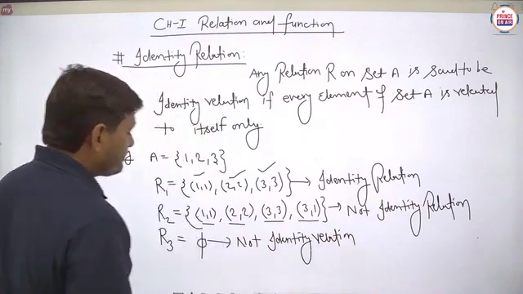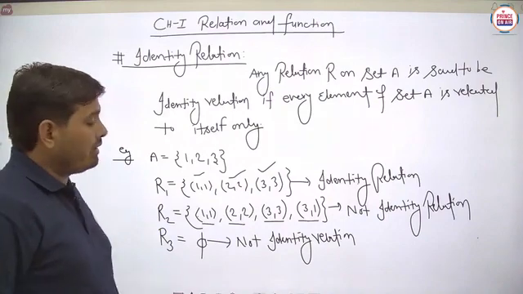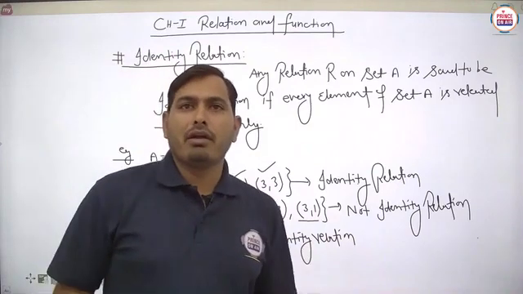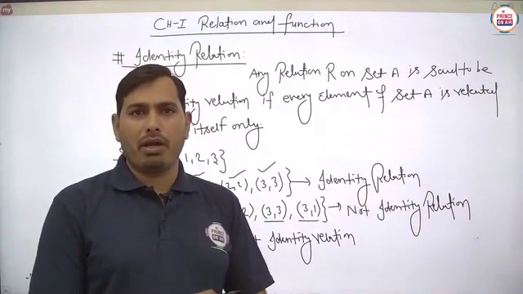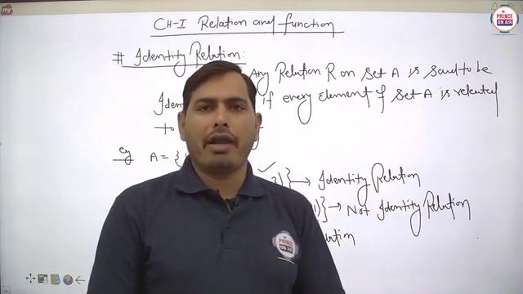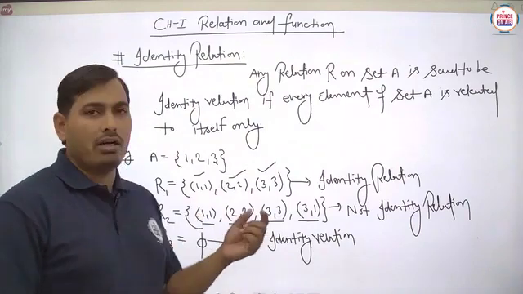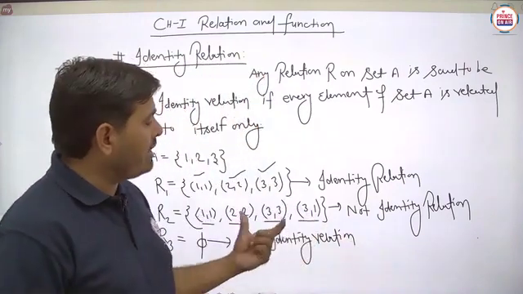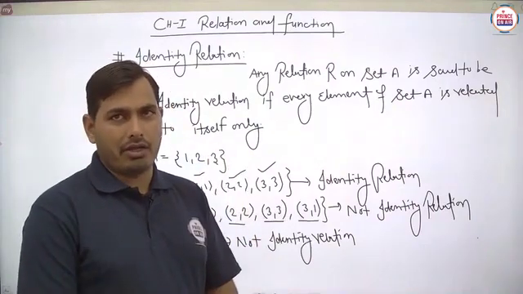So basically here we have discussed some examples related to the definition, and then student, we can remember this thing about the identity relation. If and only if the doublets of every given element in set A are available, then it is said to be the identity relation. Otherwise no relation is said to be the identity relation. Is it clear? So we are saying that only the availability of doublets will be there. In spite of the doublets, if no extra ordered pair is there, then it is said to be the identity relation. Is it clear?